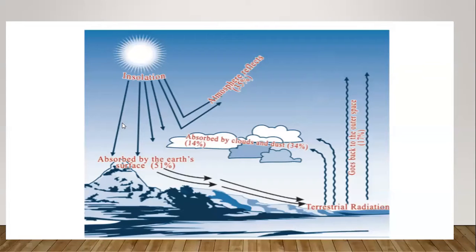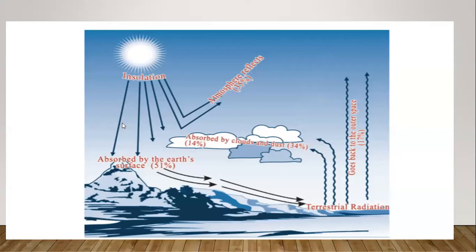Okay. Then 14% is absorbed by the clouds and the dust particles. In the atmosphere there are clouds, dust particles and water vapor, everything exists. Among the 100 units, 35 units are reflected, and 14% is absorbed by the clouds, dust particles and water vapor.